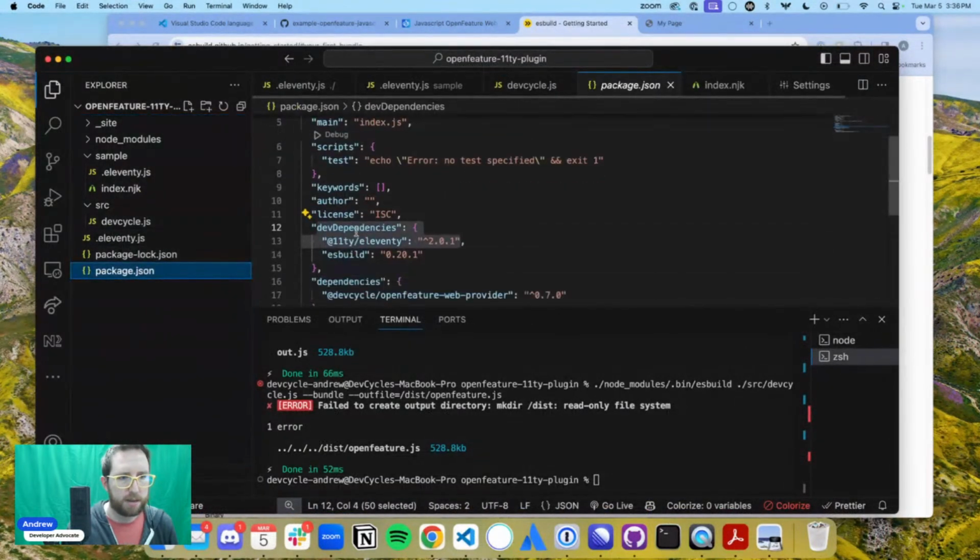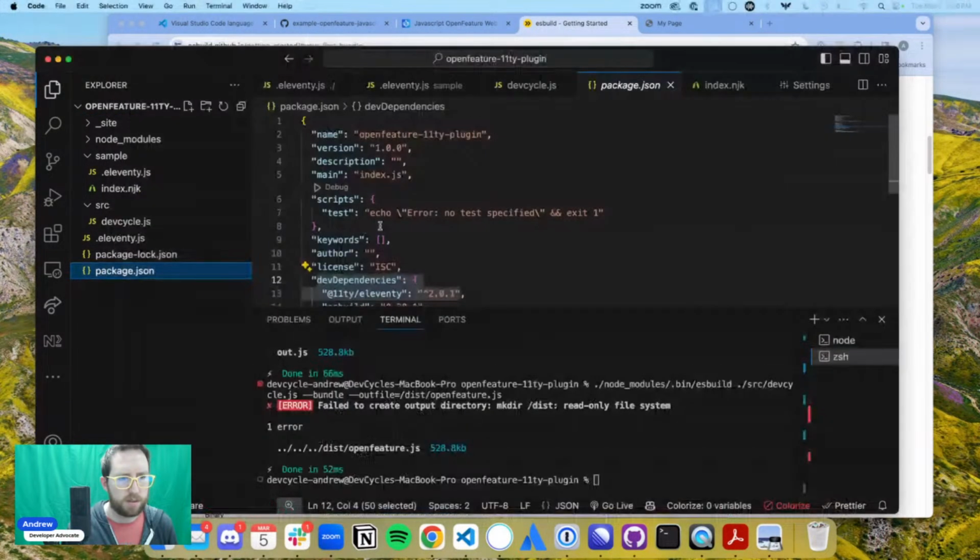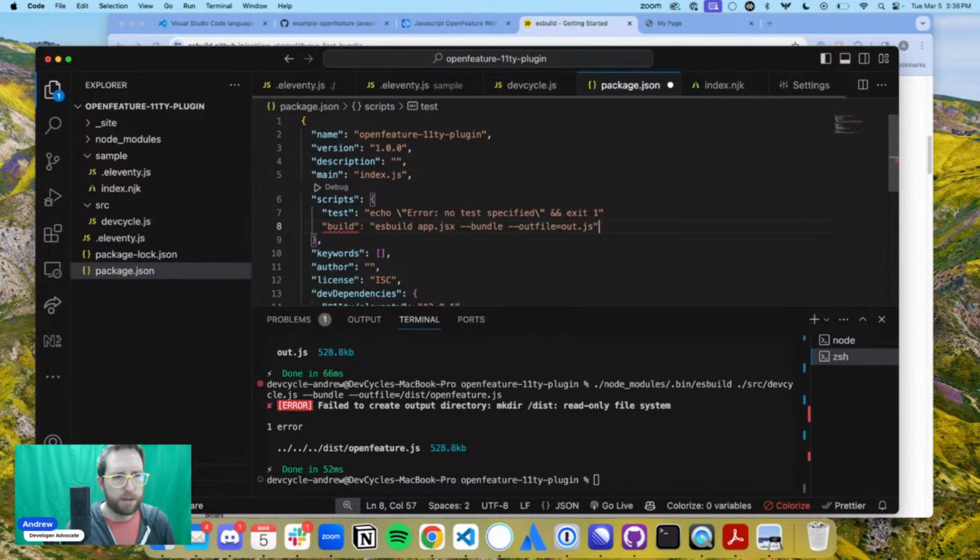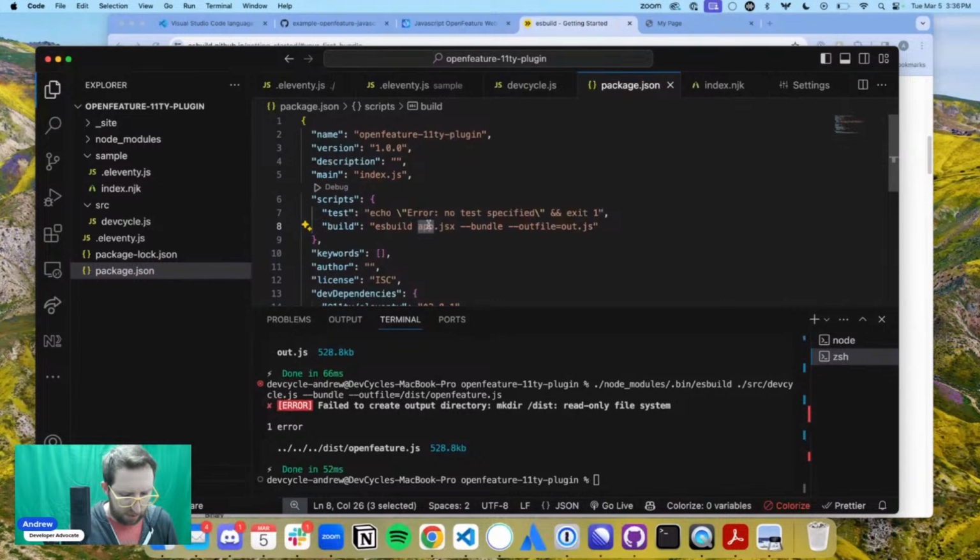Actually put this in our package.json, and let's put this in scripts test. Let's go build, yes build, and we're going to build /source/devcycle.js, and we're going to output to /dist/openfeature.js.